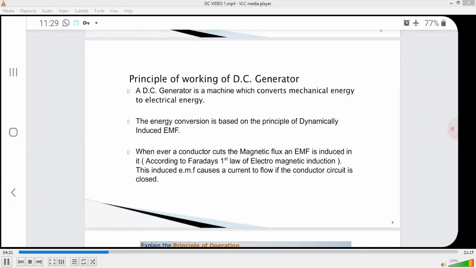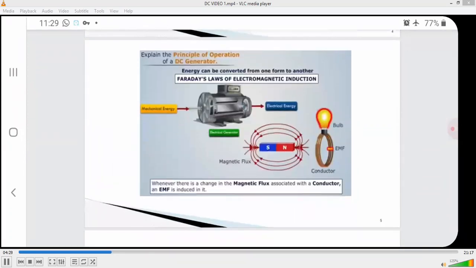This induced EMF causes a current to flow if the conductor circuit is closed. Next, just as you have seen, the generator input and output, mechanical energy into electrical energy, will be used in Faraday's first law.